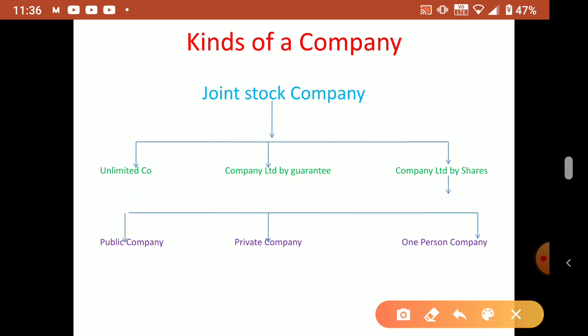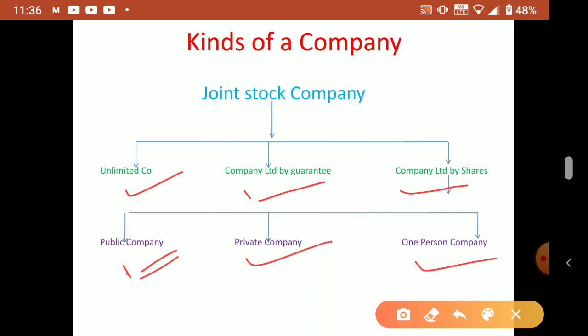We can first classify mainly into unlimited company, company limited by guarantee, and company limited by shares. Then company limited by shares is again classified into public company, private company, and one person company.